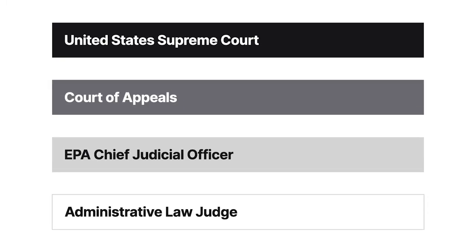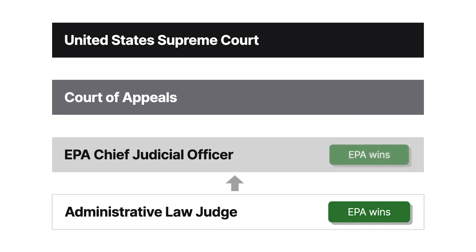An administrative law judge heard the case and affirmed the EPA's decision to issue the permit. The judge held that the discharge would only have a de minimis impact on Oklahoma's water quality. Oklahoma petitioned for review, and the EPA's chief judicial officer held that as long as the permit wouldn't cause a detectable violation of Oklahoma's water quality standards, then the permit should be upheld.